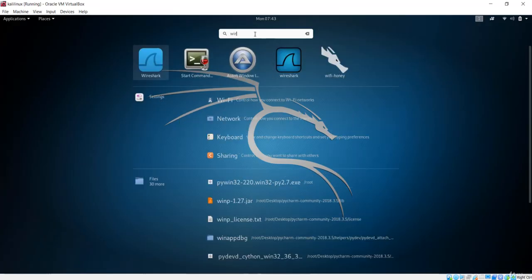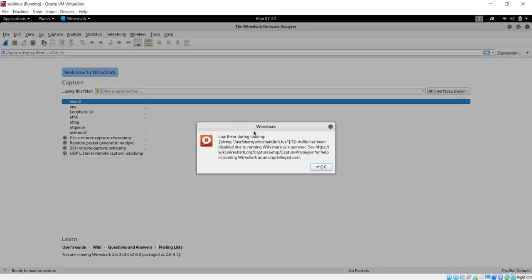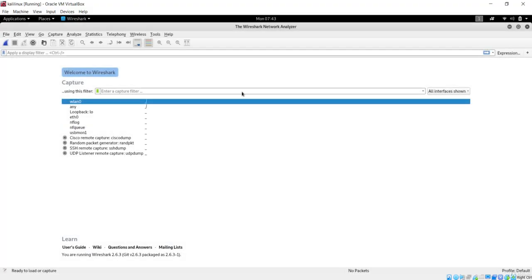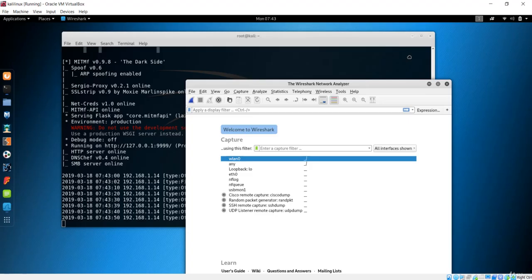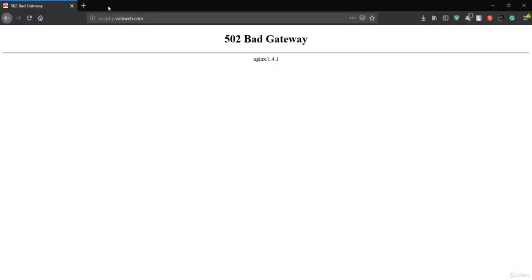So I'll just say Wireshark. Let's open this Wireshark. Now you will see that although I am not using any internet in here, you could clearly see I have not opened the Firefox in this Kali machine. There will be spikes because of this machine.